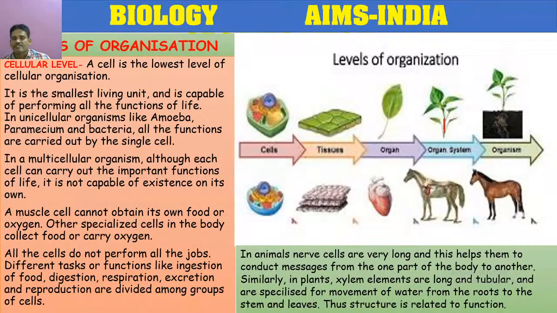Like that, several tissues are formed from different germinal layers in the animals. In the plants, basically, how many systems are there? Only two main systems: one is root system and another one is shoot system. Okay, let us proceed.